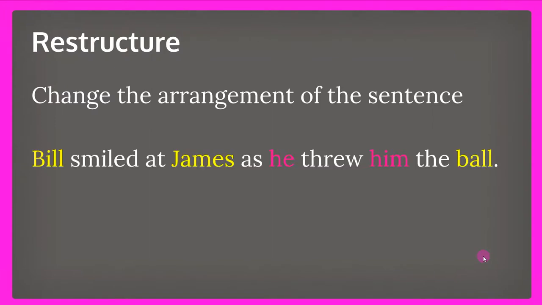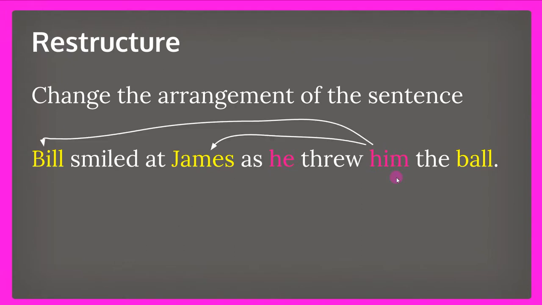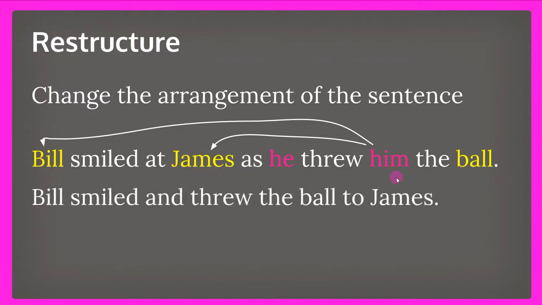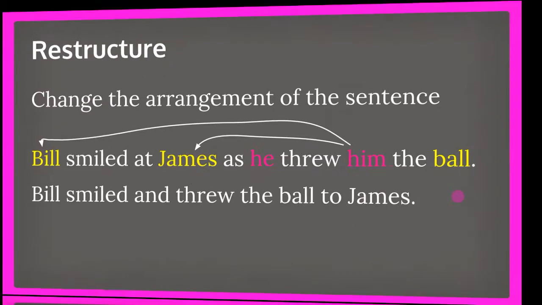So Bill smiled at James as he threw him the ball. We have 2 pronouns here, he and him, and we don't know who these hims and he's are. So we might change it to something like this. Bill smiled and threw the ball to James. So we moved some words around. You see James was moved to the end of the sentence, so he's receiving the action now, and then there are actually no pronouns in this case, which makes it clear. If there are no pronouns, we don't have to wonder what the pronouns stand for.